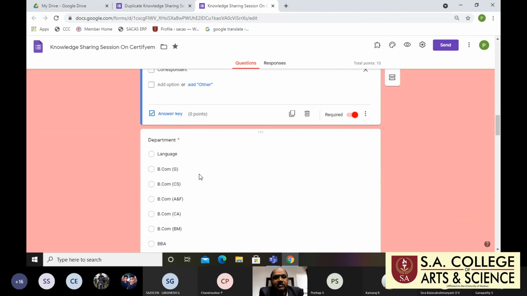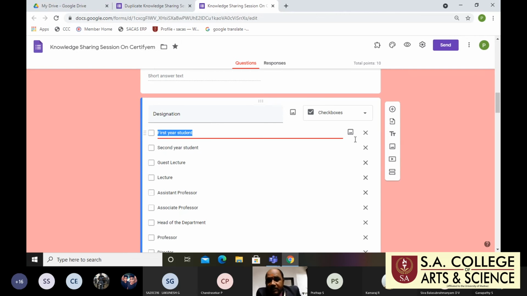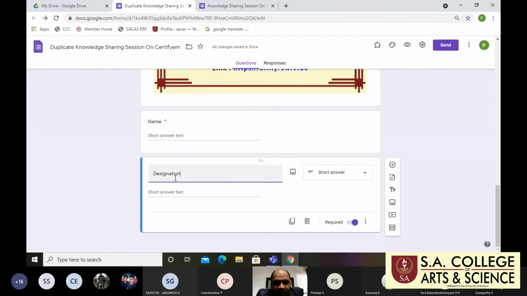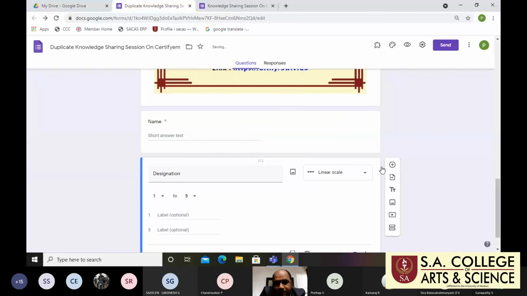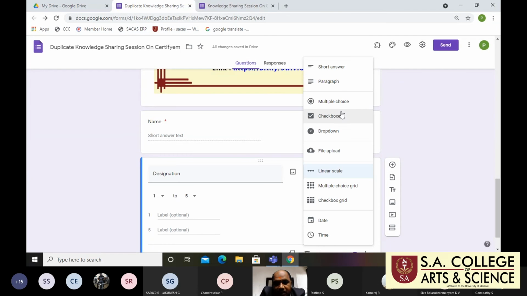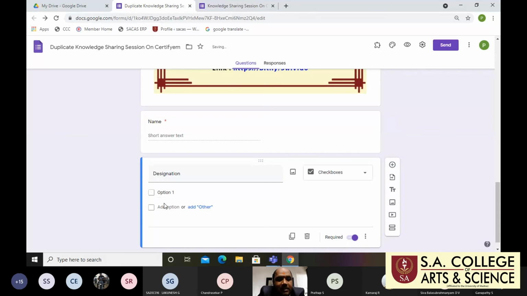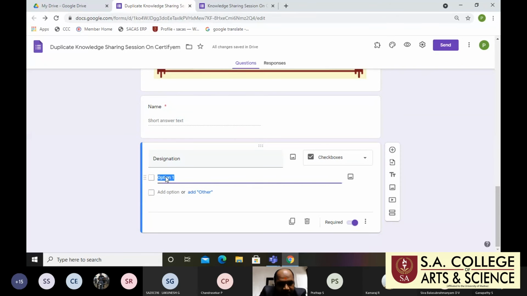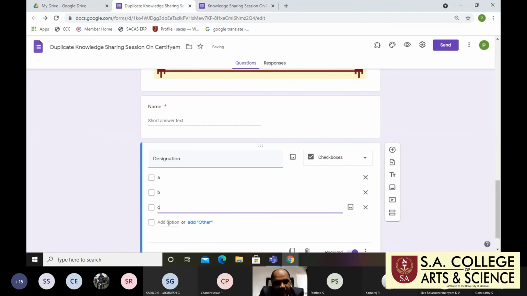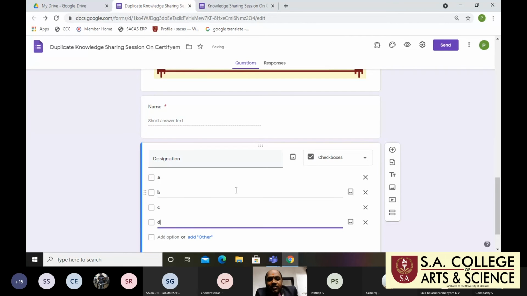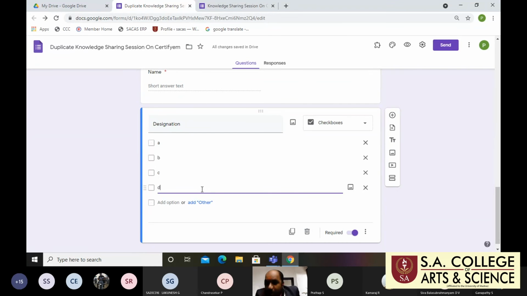Right? So next question. These options, I will tell you, are called a checkbox. I am using here, see, designation, here short answer, right? A response should just be typed. Otherwise, I am using the checkbox. See, listen, I just click the checkbox option. A checkbox can be created: Option A, Option B, Option C, Option D.